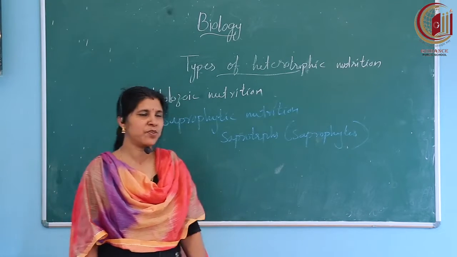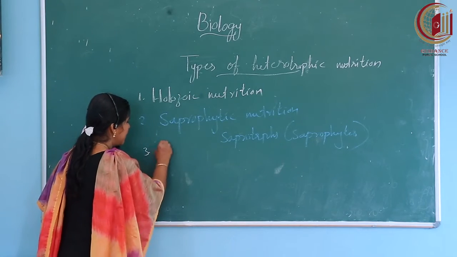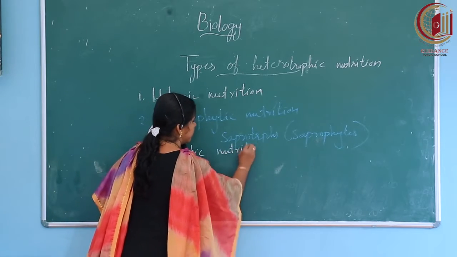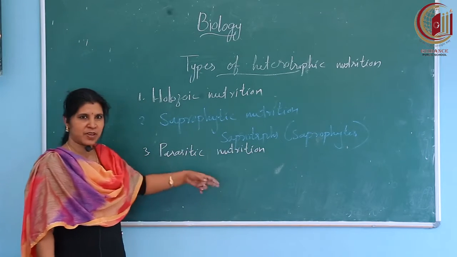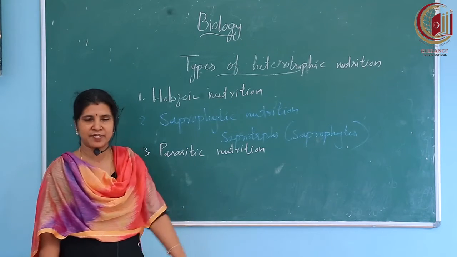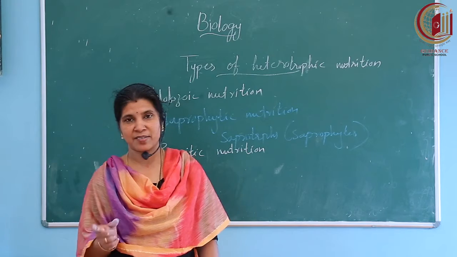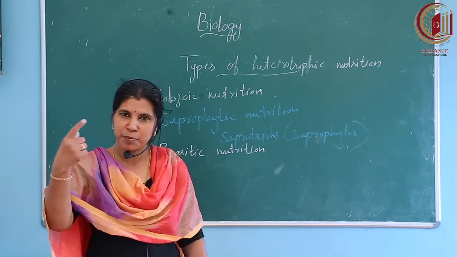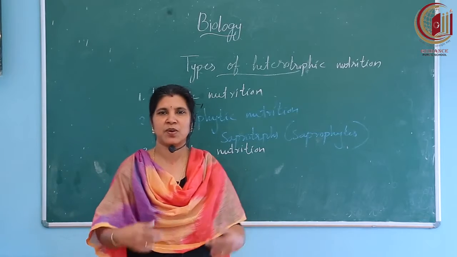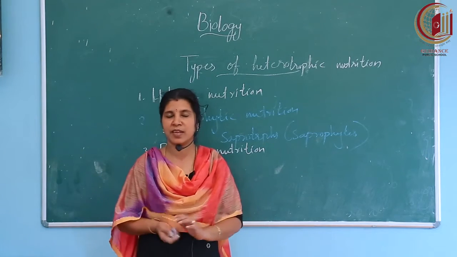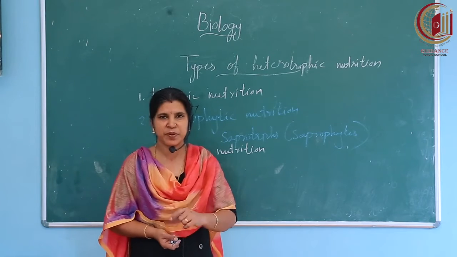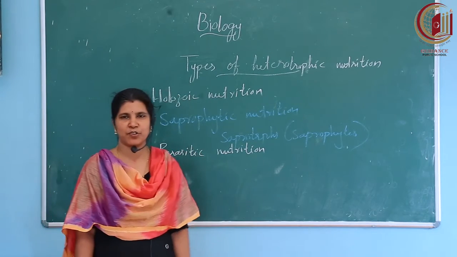Then one more type of nutrition you have to study, that is the parasitic mode of nutrition. From the name itself you can say this type of nutrition can be seen in parasites. What are parasites? Parasites are the organisms which depend on other organisms for everything. Completely they are depending on other organisms. They are not ready to do anything. Simply they are depending on other organisms.